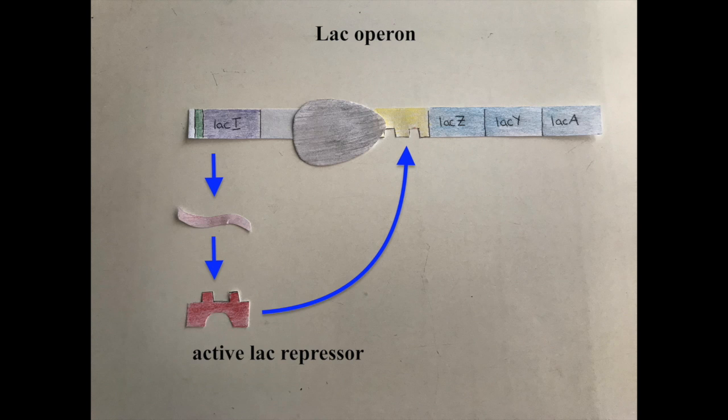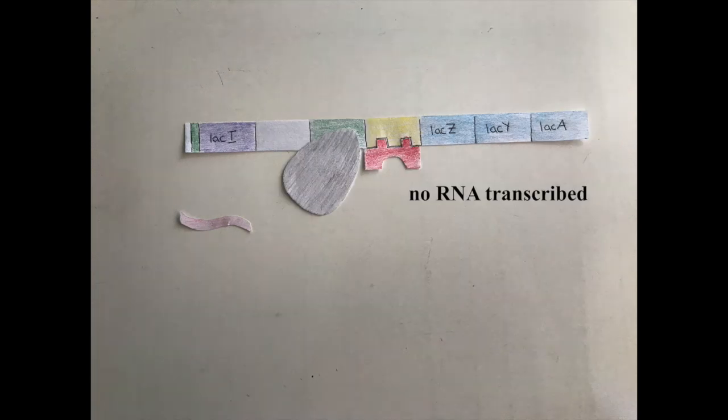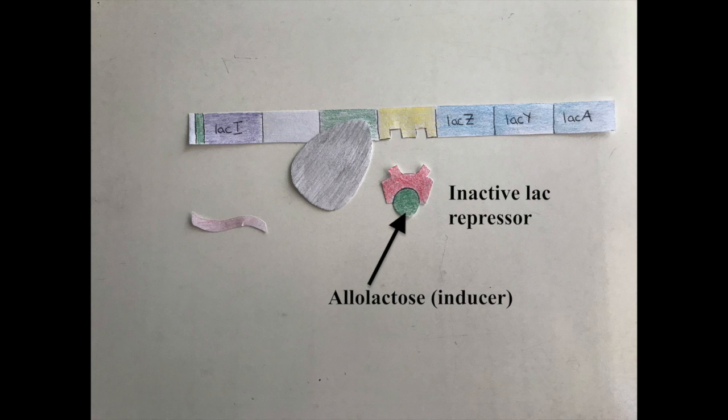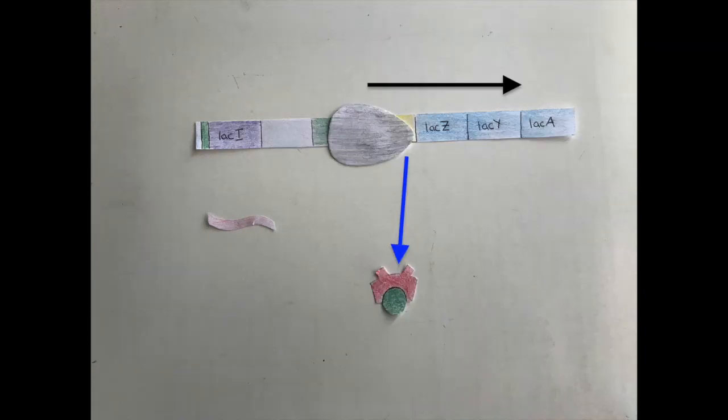The LAC operon is an inducible operon, which means that it is off by default. The LAC operon functions to create enzymes that metabolize lactose, so when lactose is absent, the operon is off. The operon repressor protein is activated by default, so it binds to the operator and keeps the operon off. However, when lactose is present, it acts as the repressor protein's inducer by binding to the repressor protein, changing the protein's shape. Once the repressor's shape is changed, it is inactivated and can no longer bind to the operator.